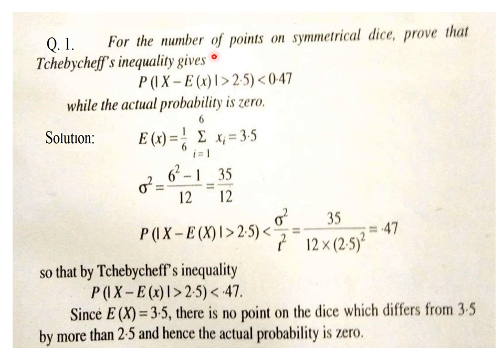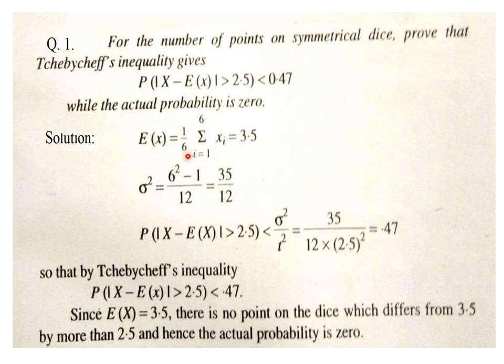Here for the current problem we have to first talk about Ex and sigma square, that is mean and variance, and only then can we talk about the result. Ex means expectation of x. The experiment being performed is the number of points on a symmetrical dice. The numbers available are 1, 2, 3, 4, 5 and 6. For these 6 numbers, we know the formula for the expectation of a discrete random variable. Expectation of x is sigma x into p x, and the probability of each number 1, 2, 3, 4, 5 or 6 is 1 by 6.